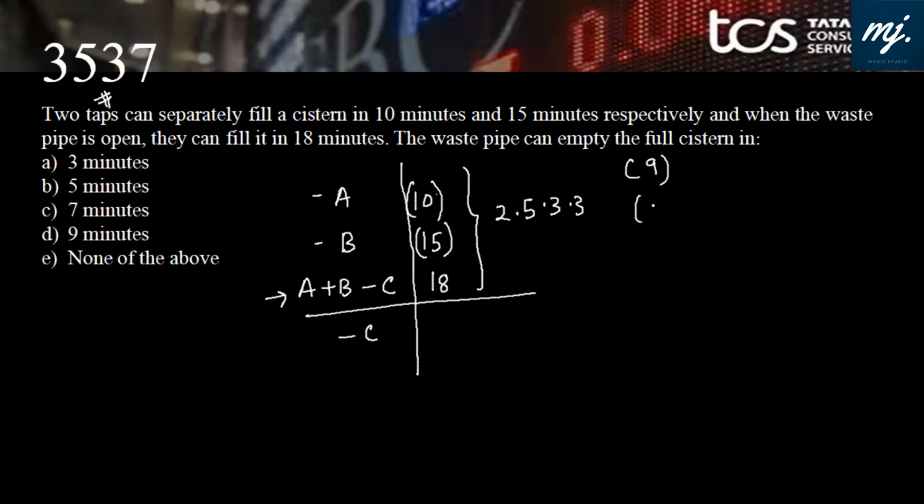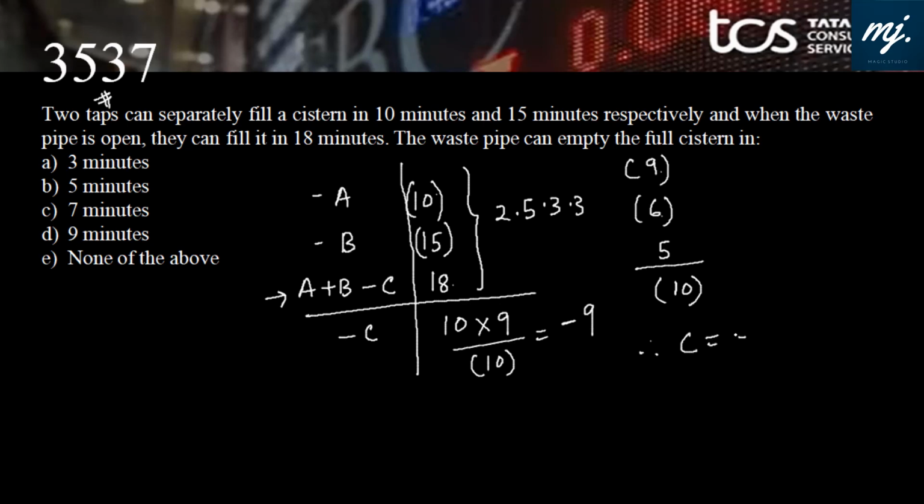This is divided by minus 15, it would be minus 6. This is divided by 18, it would be 5. So 9 plus 6 is 15, minus 5, this will give minus 10. That means minus C is 10 into 9 divided by minus 10, that is giving us minus 9. That means C is going to take 9 minutes to empty the full cistern. The waste pipe can empty the full cistern in 9 minutes, and that is option D.